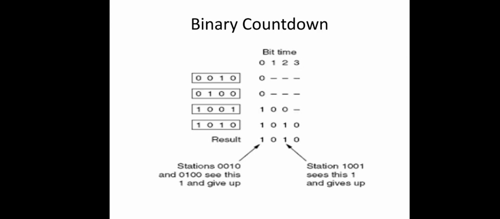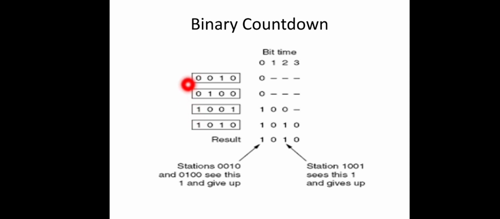Here 4 different stations are there, and these are their binary addresses: station number 2, station number 4, station number 9 and station number 10. All these 4 stations want to send data and are ready simultaneously. All of them will send their higher order bits first over the network.